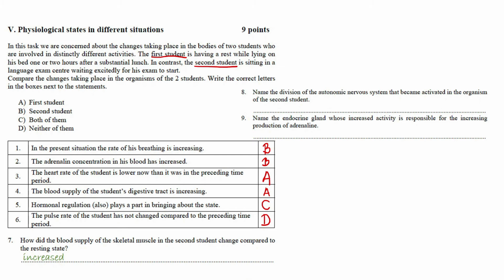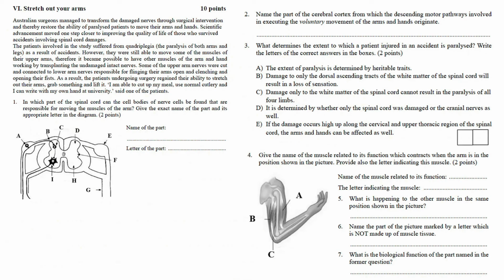Name the division of the autonomic nervous system that became activated in the organism of the second student. We have discussed it many times. That's the sympathetic nervous system. Name the endocrine gland whose increased activity is responsible for the increasing production of adrenaline. That's going to be part of an adrenal gland, namely the adrenal medulla. Okay. Moving on to the sixth exercise.